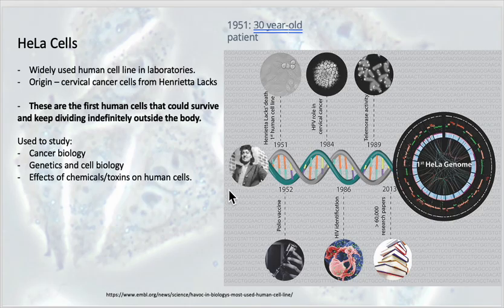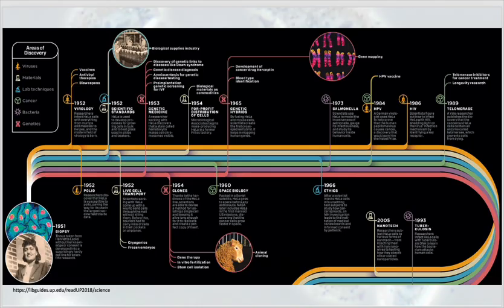So HeLa cells have been used for a very long time in research, and we've also developed other various cell lines over time, but these were really the first cells that were harvested and grown in a laboratory to be able to study cell biology and cancer biology and so forth. So a really, really interesting and helpful development in biology.